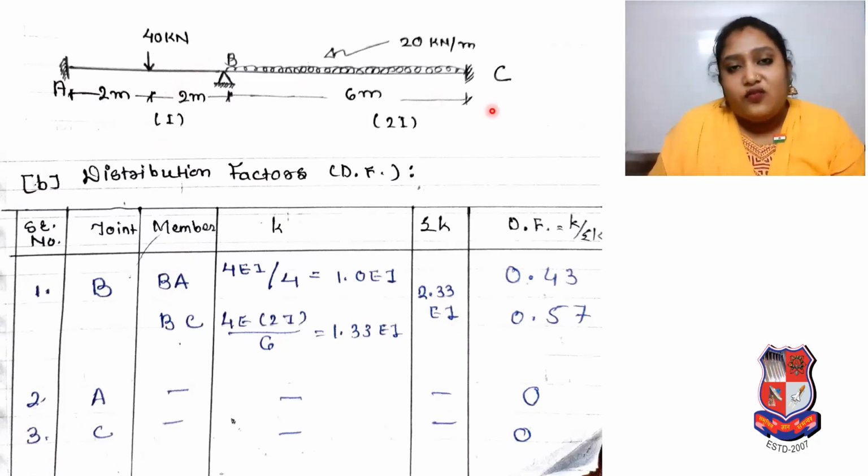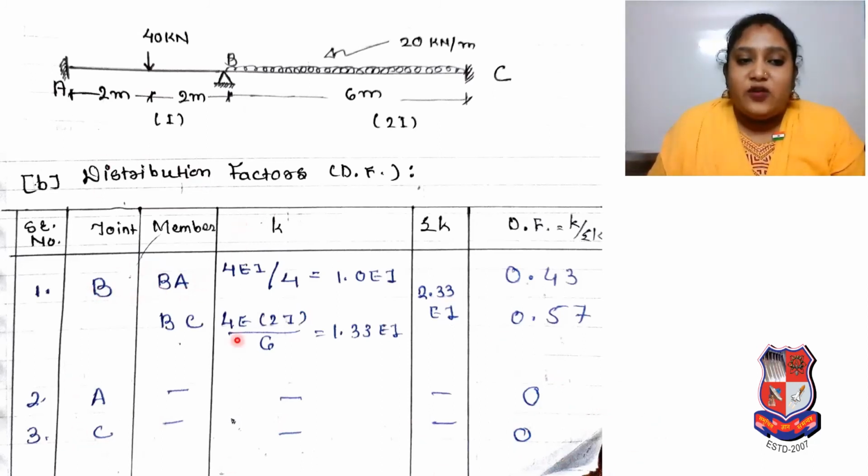Now we have to go for distribution factor. So we have members and we have joints. Joints A and C are fixed ends, so the distribution factor is 0. There is no need to do any member stiffness and summation of K or any calculation for distribution factor. It is a fixed end, so your distribution factor will be 0. For A and C it is directly 0.